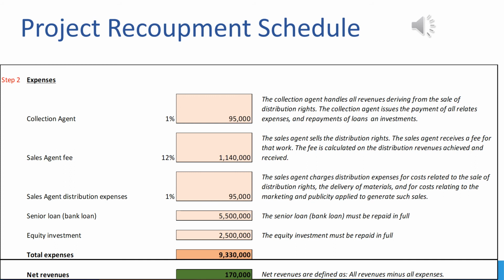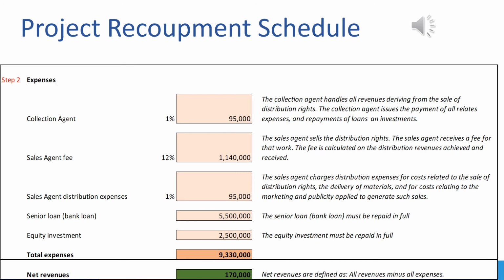We have a collection agent, and the collection agent will charge us 1% for managing the collection account, and that work includes receiving all the revenues deriving from the sale of distribution rights. All the worldwide rights that are coming in are being paid into the collection account that is managed by the collection agent.